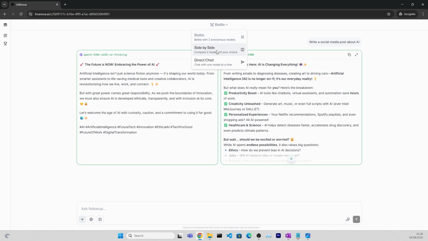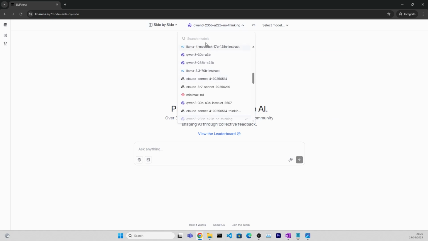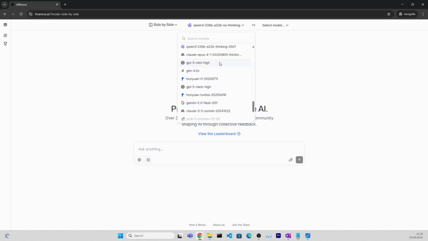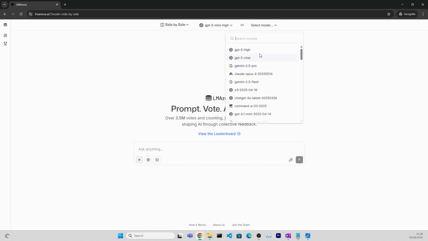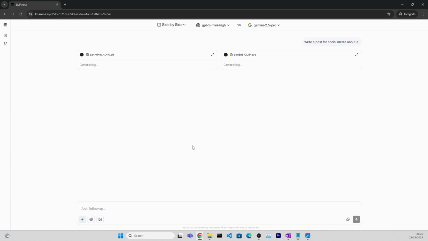What I would very often use is the side-by-side comparison, because right now here I can select which models I want to compare. So we can select, for example, a variation of GPT-5 versus Gemini, for example, right? And here we can ask it to write a post for social media about AI, right? And now the GPT-5 Mini High and Gemini 2.5 Pro will work on generating the outputs for us.